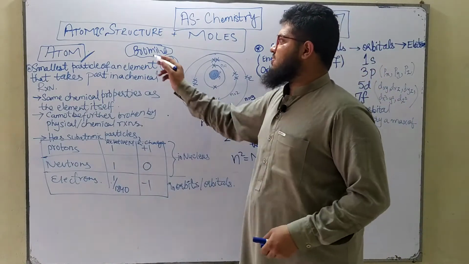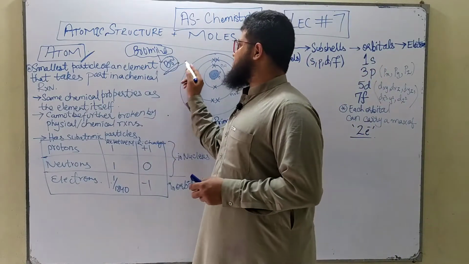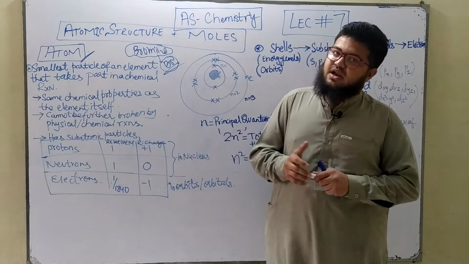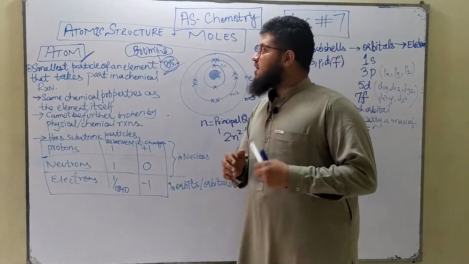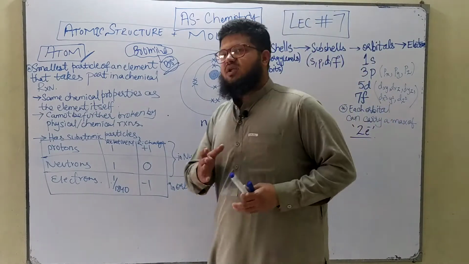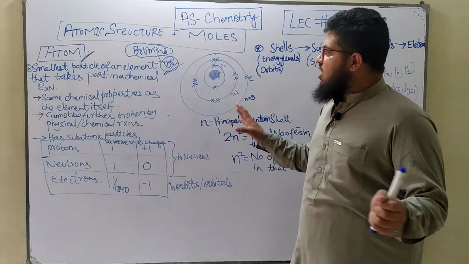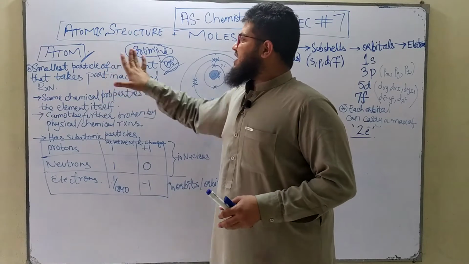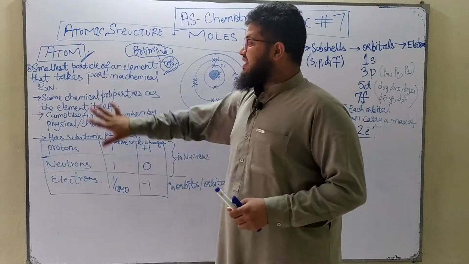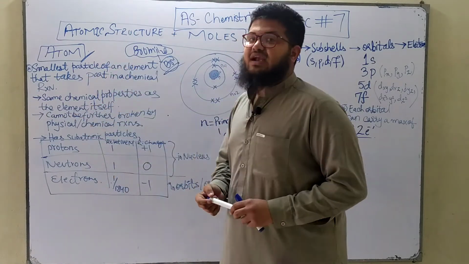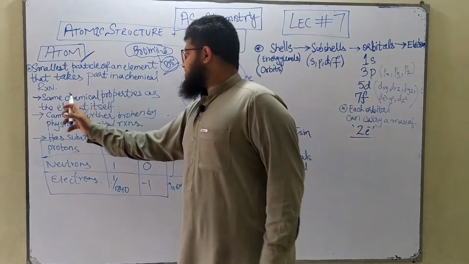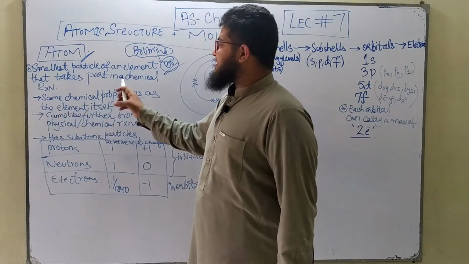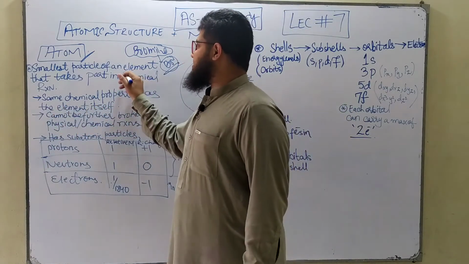For example, bromine. Bromine is made up of only bromine atoms. For example, chlorine. Chlorine is made up of only chlorine atoms. For example, oxygen. Oxygen is also made up of oxygen atoms, and so on. Now guys, an atom is the smallest particle of an element that takes part in a chemical reaction. This is the complete definition of what an atom actually means. And it has the same chemical properties as the element itself.